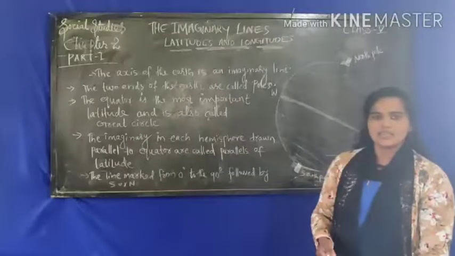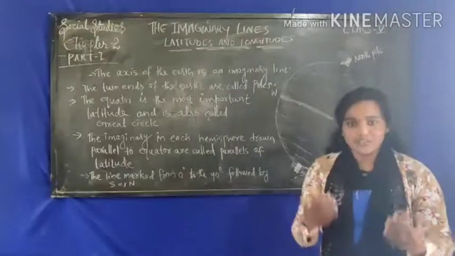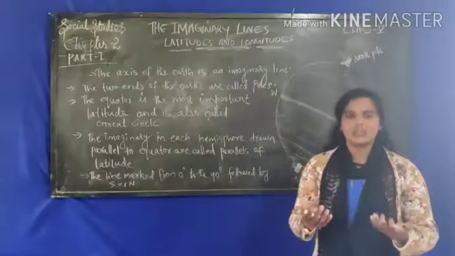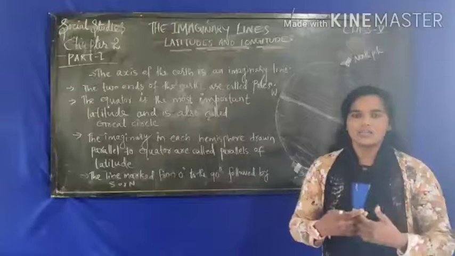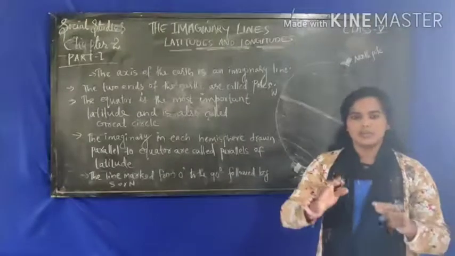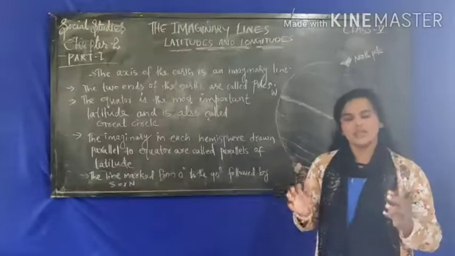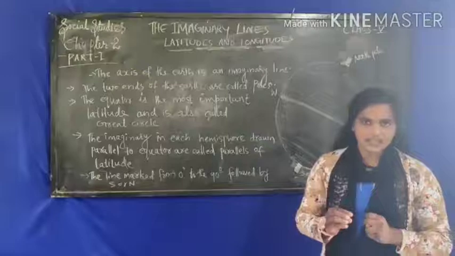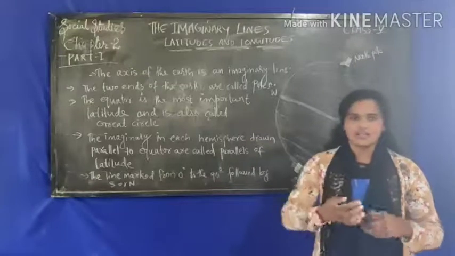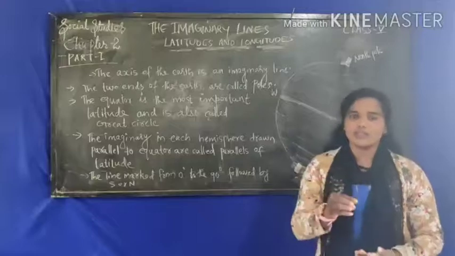If you want to see our earth, the only helpful picture for us is the globe. On the globe, we can see continents, oceans, and the important places, but we can't see the small places and small areas.